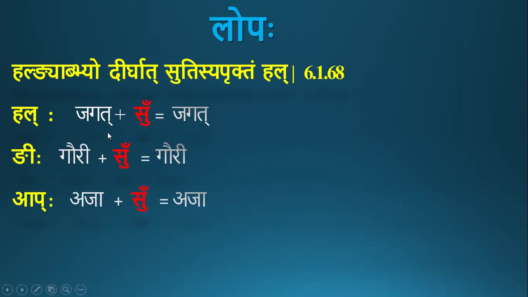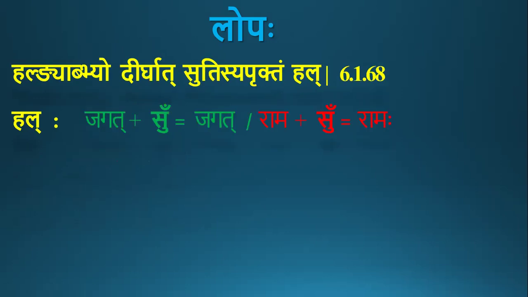I will give counter examples before that. Al iti kim sutre? What is the need of mentioning al? Because the su pratyaya undergoes lopa when it is preceded by halanta word, not ajanta. For example, if you consider Rama, it doesn't end with an al letter. It ends with an a letter, which is hrasvakara. So there will not be sulopa. So Ramaha. That sakara remains. That sakara gets converted to visarga here.